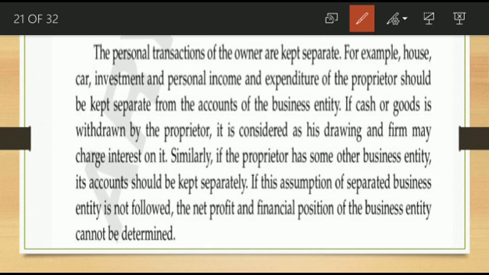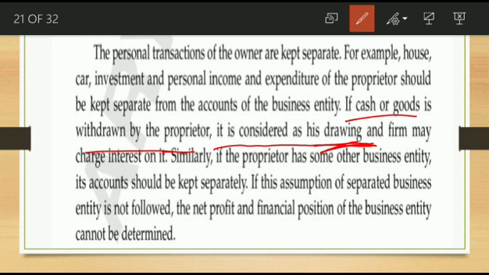If cash or goods are withdrawn by the proprietor, it is considered his drawings. Any amount he contributed we call capital. At the same time, if he withdraws, in the form of cash or any goods, who has withdrawn? The proprietor. It is considered drawings. A new word, is it? Drawings means any amount withdrawn by the owner for his personal use. That is called drawings.